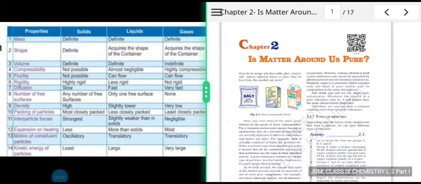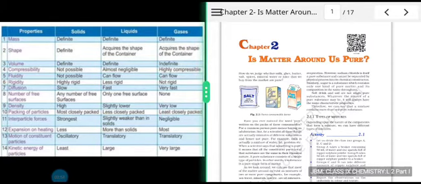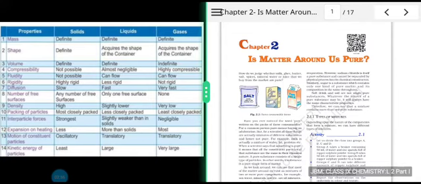Solids, liquids and gases all have definite mass, but coming to shape, solids have definite shape, liquids acquire the shape of the container, and gases also acquire the shape of the container. Solids have definite volume, liquids have definite volume, for gases it is indefinite. Compressibility is not possible in solids, almost negligible in liquids, but gases are highly compressible. Fluidity is not possible in solids, but liquids and gases can flow. Solids are highly rigid, liquids less so, gases are not rigid.